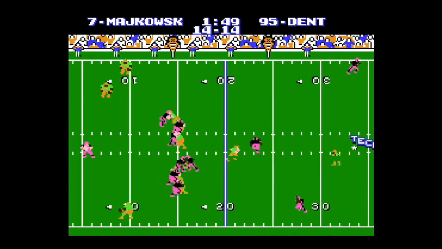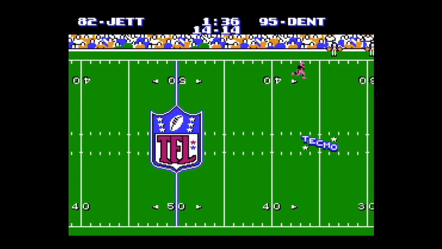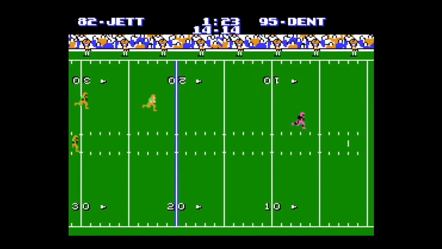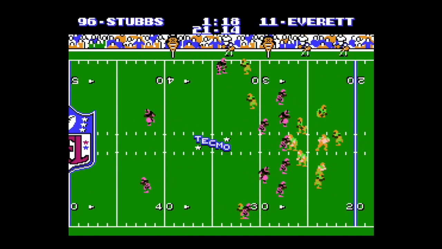Modulowski deep down the field to James Jett. He's been open all game. Why not do it again? He is the only man in the frame. He's going to bring San Francisco up 21-14. James Jett having himself a day. Great name, too. Jim Everett looking to tie things up.